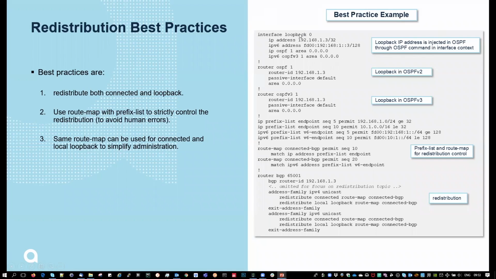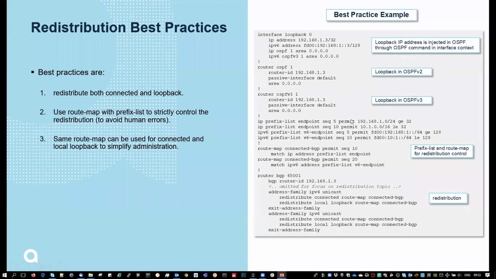So you have here a loopback address. For the purpose of education, I take dual stack, but it's not required. So consequently, you have the OSPFv2 and v3. You have the prefix list that is containing both subnets, let's say, that are useful for redistribution of connected for the endpoints of the network, and the loopback, just for simplification.